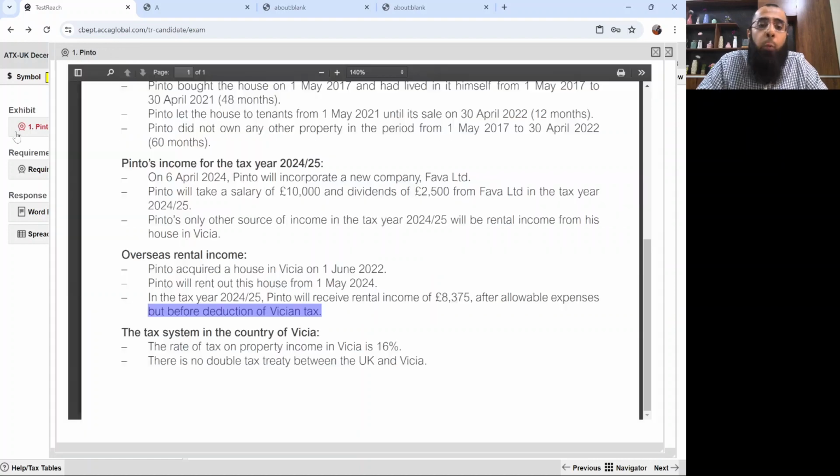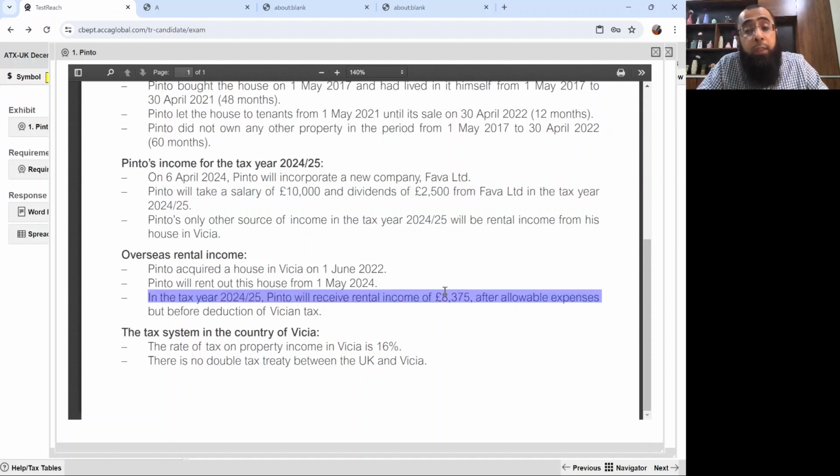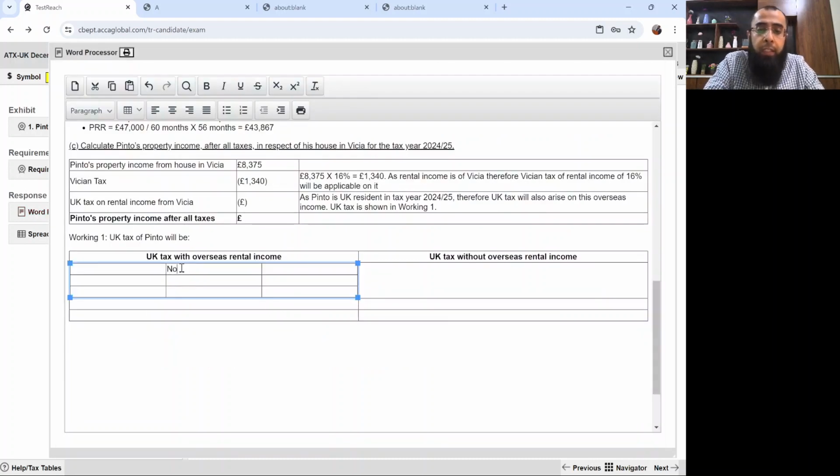Now, what is Pinto earning? Pinto is earning a UK salary of £10,000 and dividends of £2,500, and this overseas rental income of £8,375. So Pinto has two sources of income: non-savings and dividend.